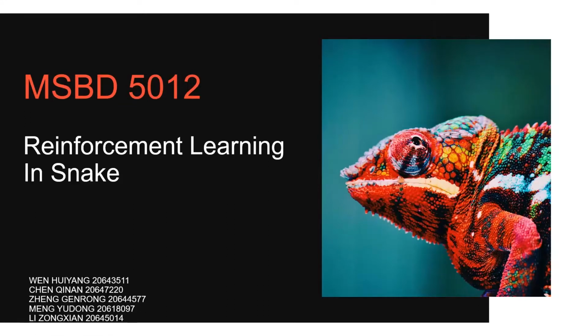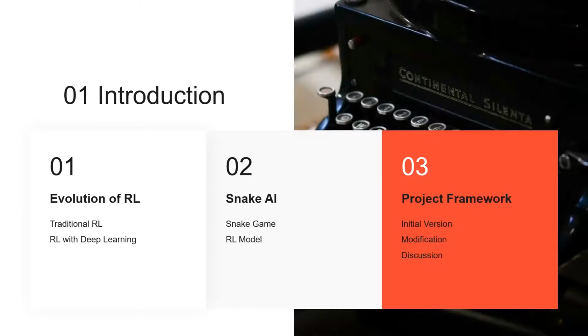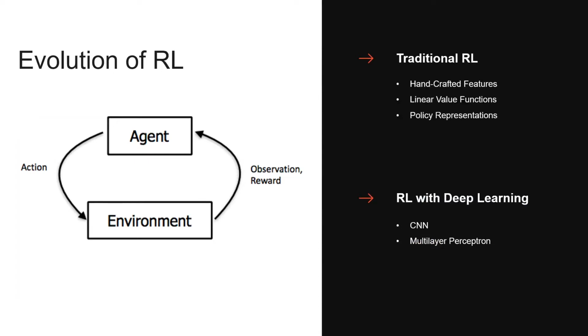Today we are going to present our project on reinforcement learning in snake. Learning to control agents directly from high-dimensional vision inputs is currently a hot issue of reinforcement learning. Most successful RL applications used to rely on handcrafted features combined with linear value functions or policy representations, which means the model performance heavily depends on the feature engineering.